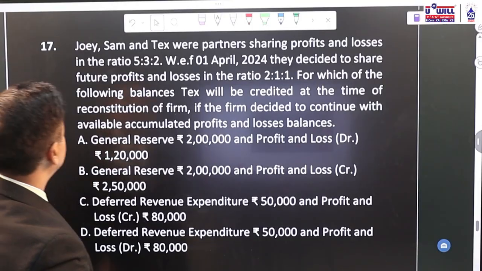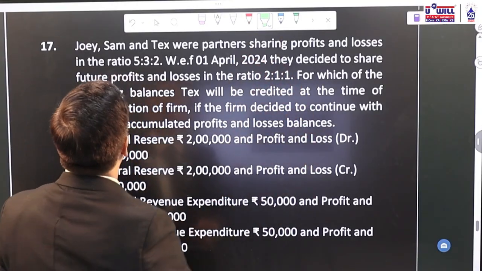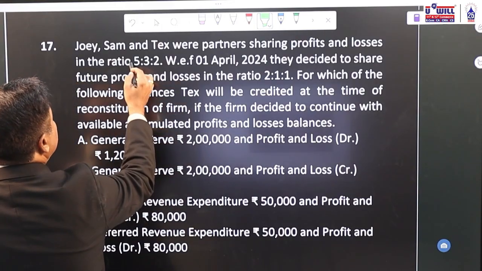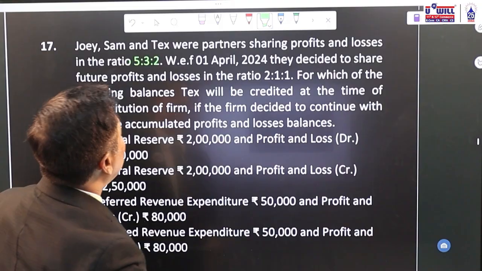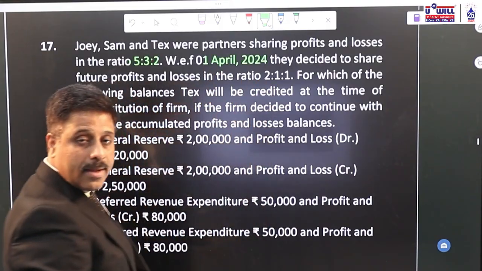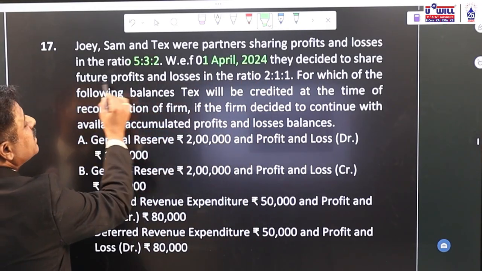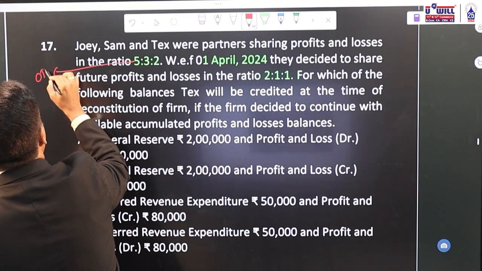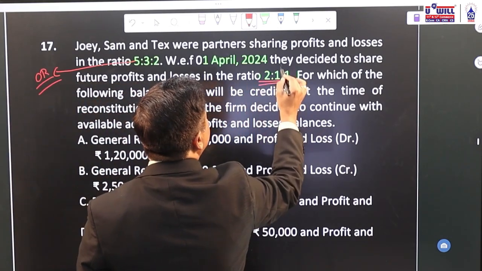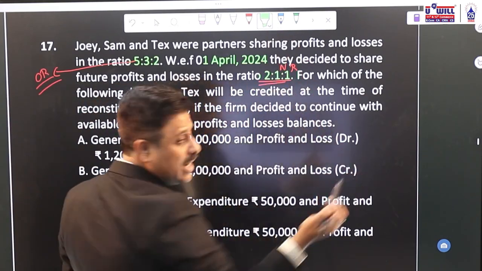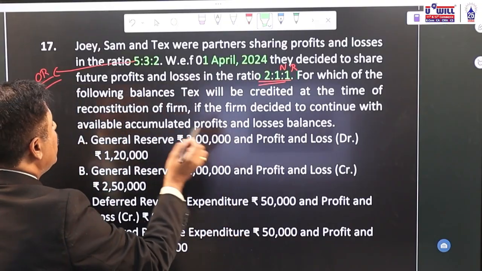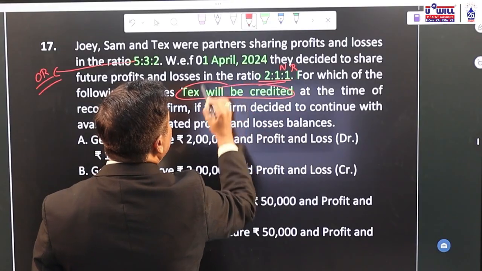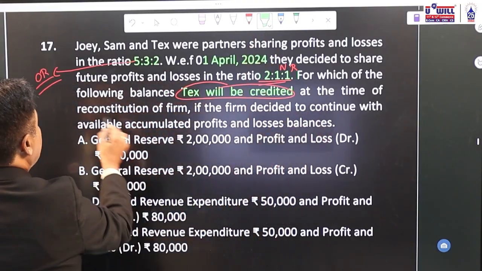17th question. Joe, Sam and Tex were partners sharing profits and losses in the ratio of 5:3:2. With effect from 1st April 2024, they decided to share future profits in the ratio of 2:1:1. This is the old ratio. This is the new ratio. It will have some relevance. Let's read it out further. For which of the following balances tax will be credited? The main question asks this: which thing will be credited to tax at the time of reconstitution of the firm?